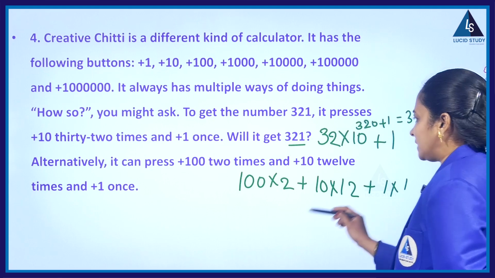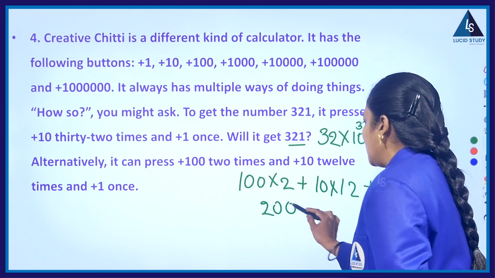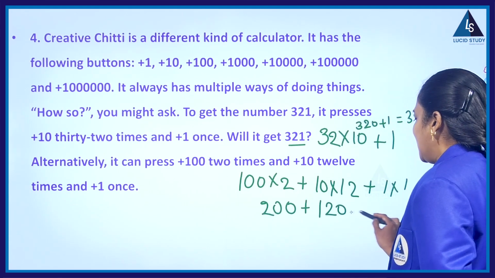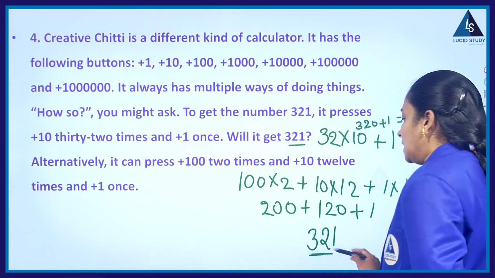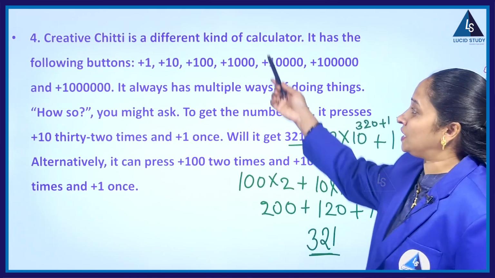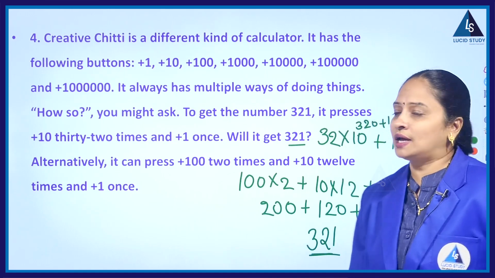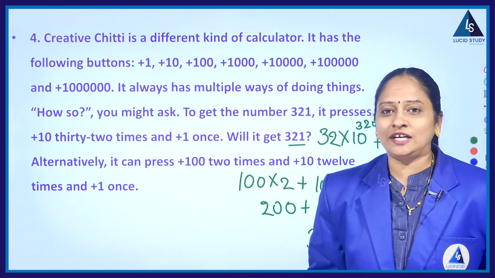So will we get it? Let us check. 100 into 2, 200. 12 into 10, 120. 1. So 200 plus 120, 320. Yes, we are getting 321. So that is the speciality of the different kind of calculator, which we are calling creative chitty.